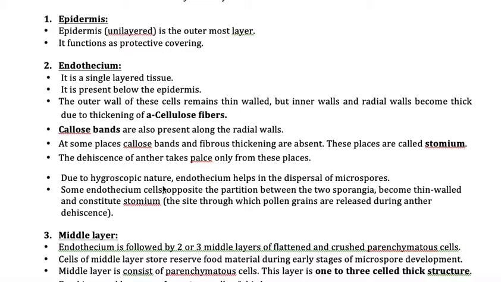Once the pollen grains are fully matured, the pollen grains need to be liberated. They have to be thrown out. How? When these pollen grains fully attain maturity, this endothecium slowly starts absorbing the moisture content. When it is absorbing the moisture, it results in an increase in the volume of the endothecium. Now when all the endothecial cells are increasing in their size, a point will come where this endothecium cannot hold its strength.